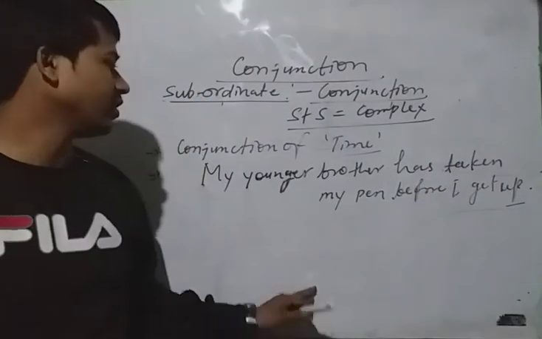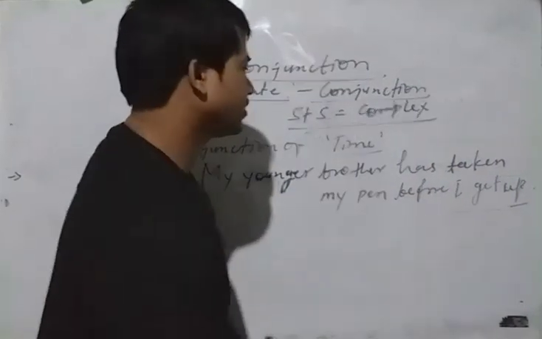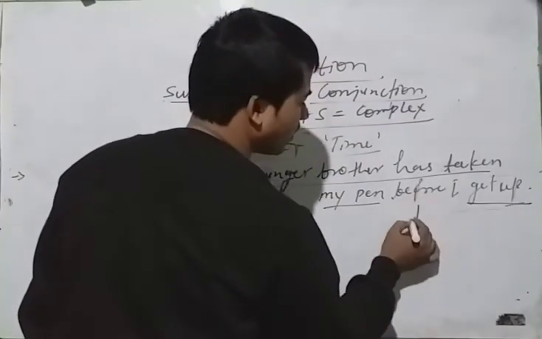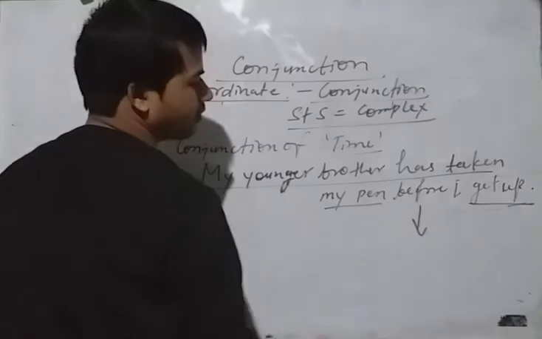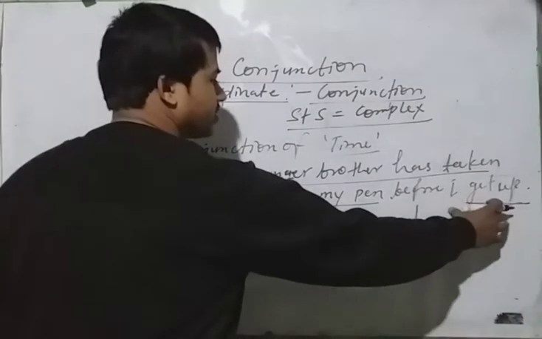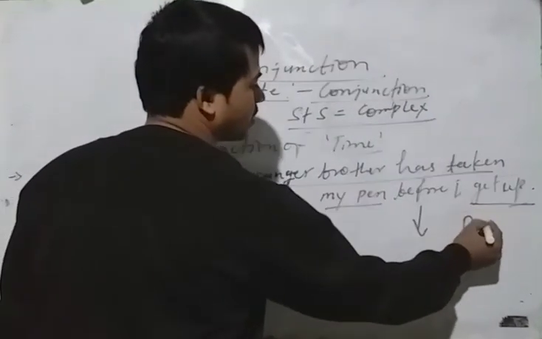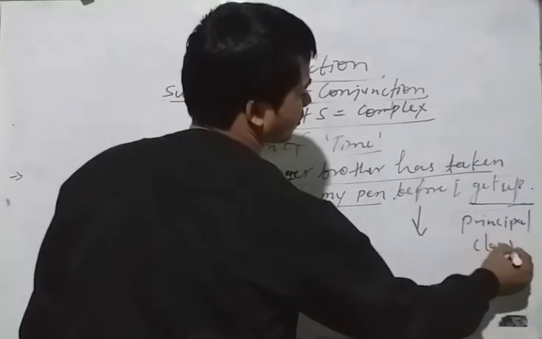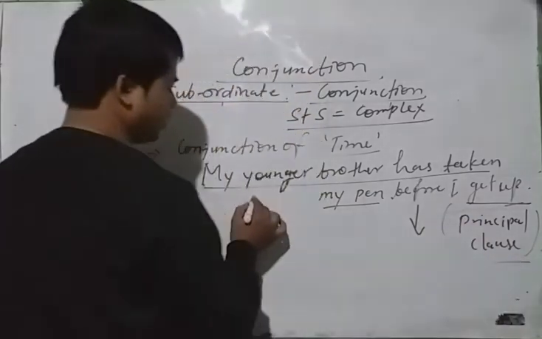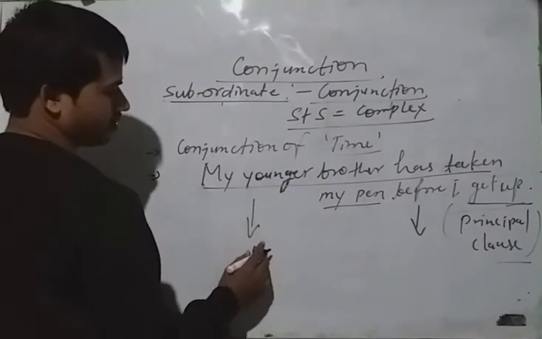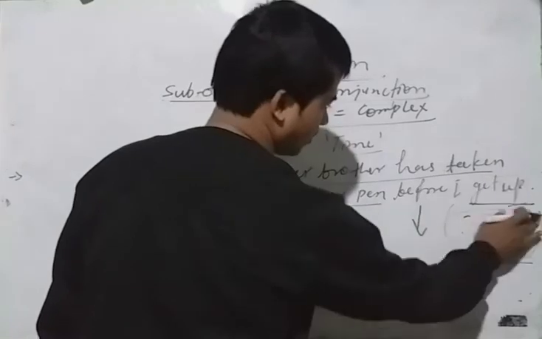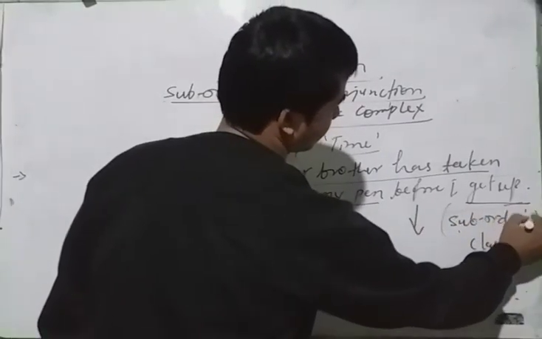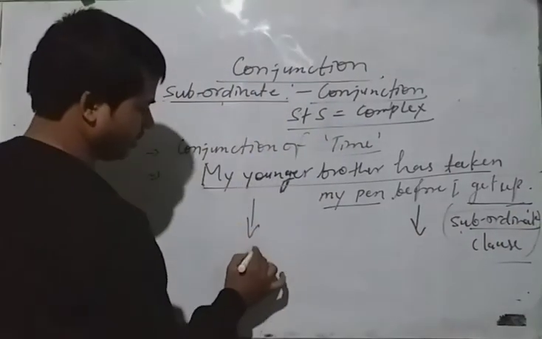So in this way we can say that this sentence and this sentence are joined by before. Okay, this sentence is the principal clause, and this is the subordinate clause, and this is free.